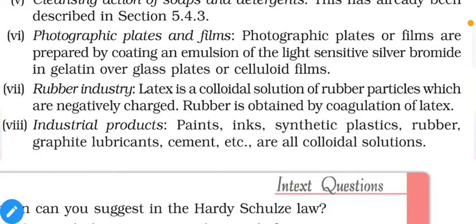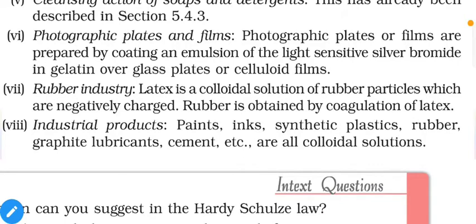So you can prepare desired products from the use of colloidal solutions, and products which we use, like paints, are colloidal solutions. Paints are one type of emulsion, that means a mixture of two different liquids. That's why in certain paints it is mentioned as emulsion, paint emulsions.